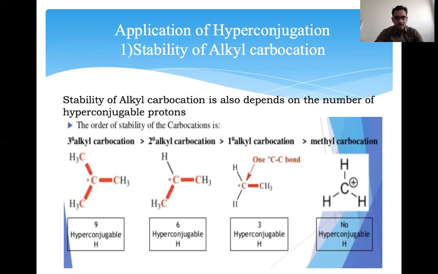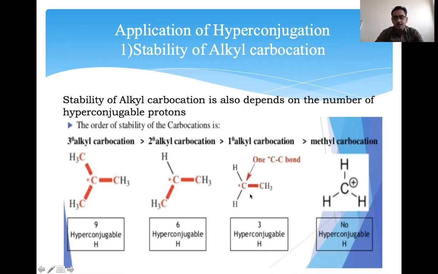So accordingly, the order of stability of the carbocations is given here. Here only 6 are there, so the secondary carbocation is less stable than the tertiary carbocation. In the secondary carbocation, there are only 6 hyperconjugable protons. It is less stable than tertiary, but more stable than the primary, because the primary has only 3 hyperconjugable protons, only this CH3, so only 1 C-C bond. So here only 3, so it is less stable than the secondary and the tertiary.